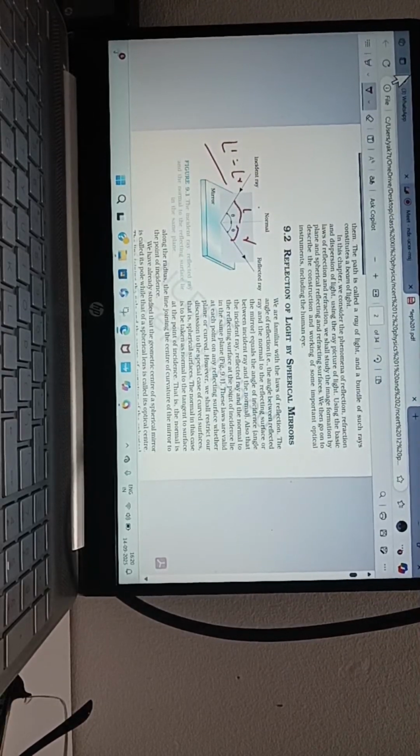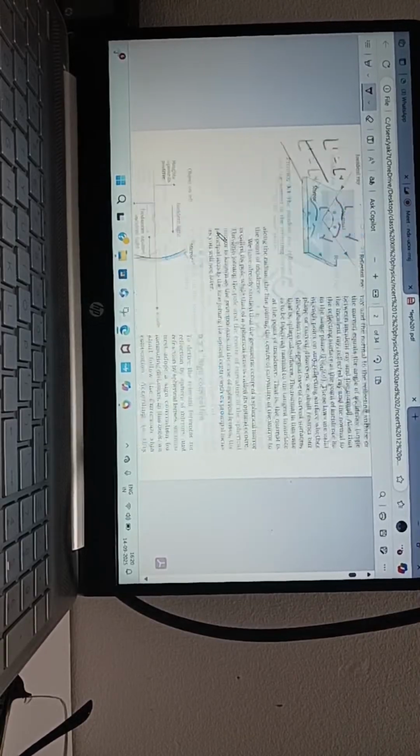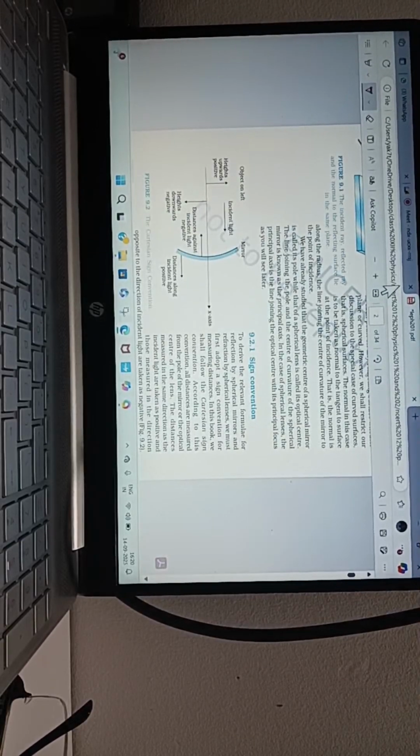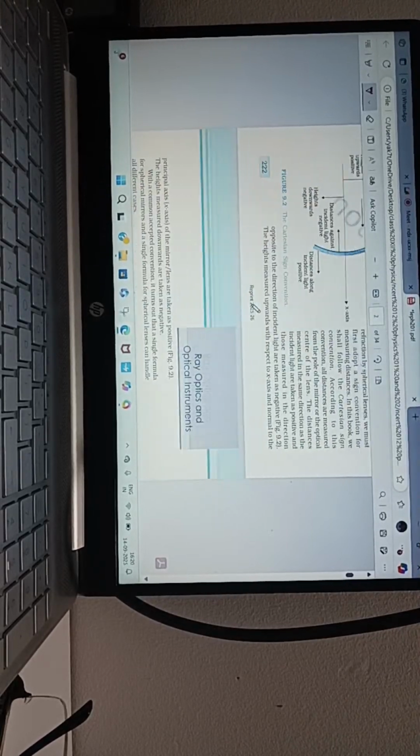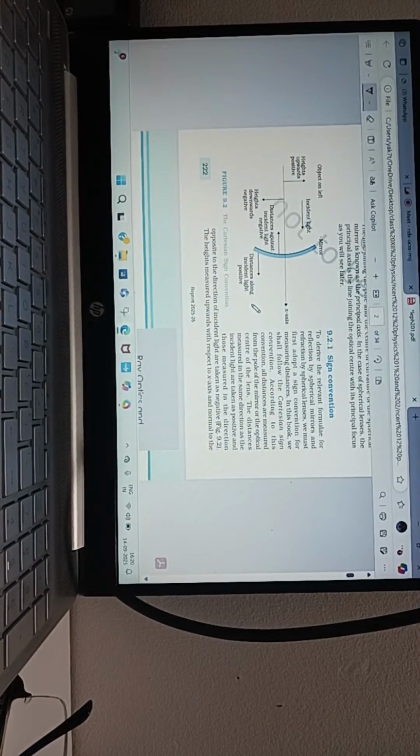These things, the diagrams and all, you have been doing from 8th class onwards, so I don't want to go much into it. Ray optics means it is based on the fact that light travels in a straight line, that is, the property of rectilinear propagation.